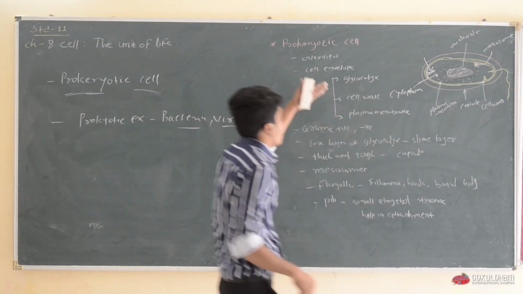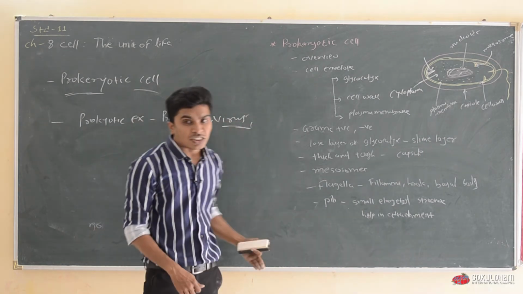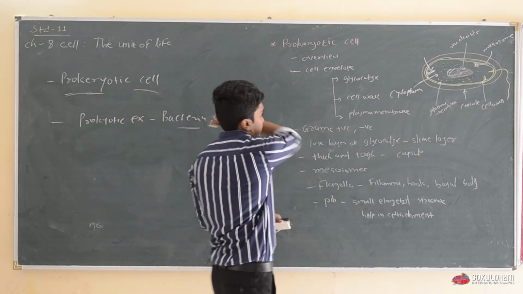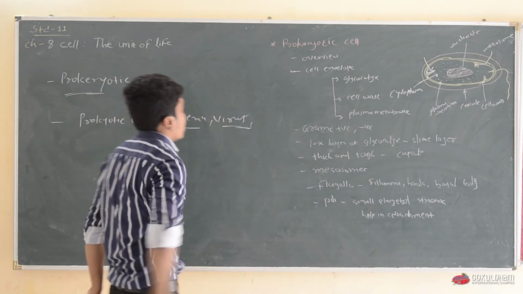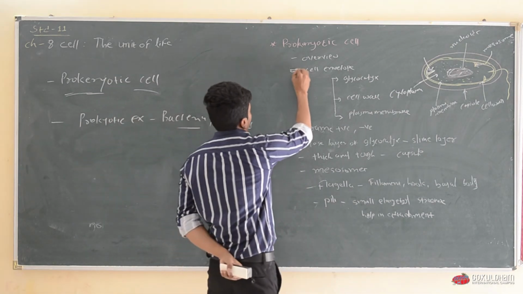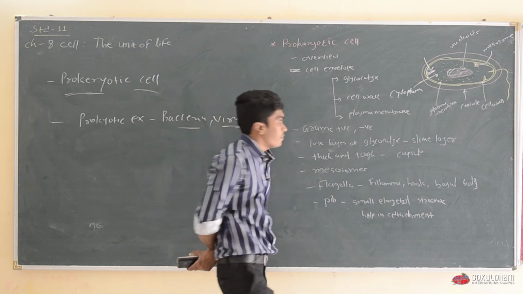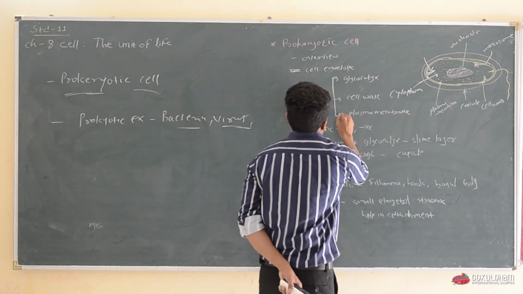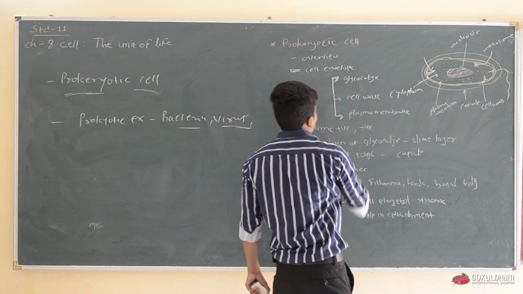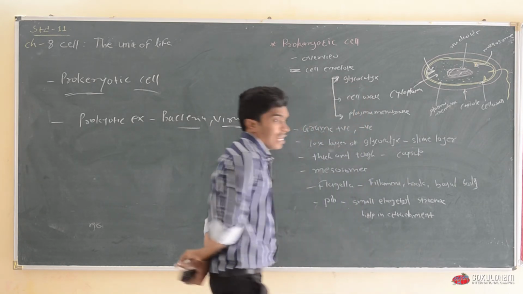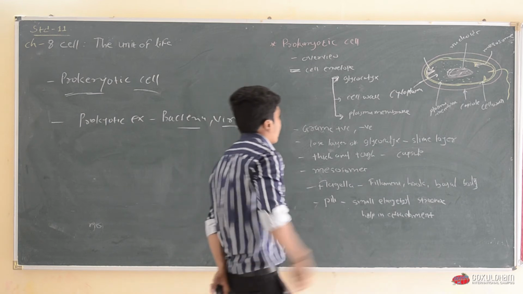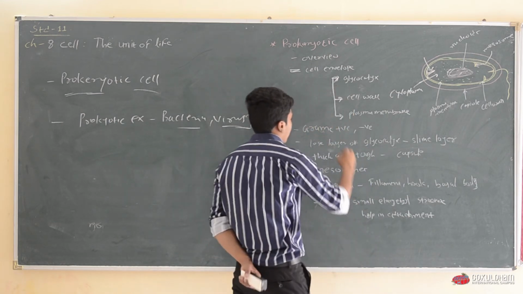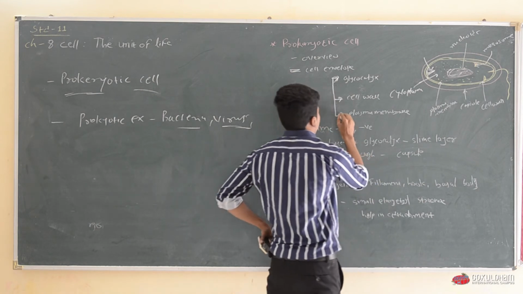Now let us see the structure of this cell. Firstly, the cell envelope. The outer layer of the cell is known as the cell envelope, which is made up of three layers. The outermost layer is composed of glycocalyx. The middle layer is the cell wall, and the innermost layer is the plasma membrane.